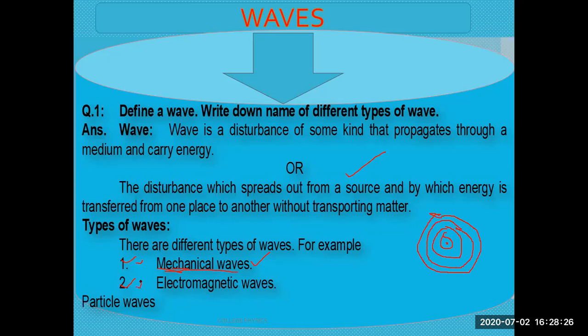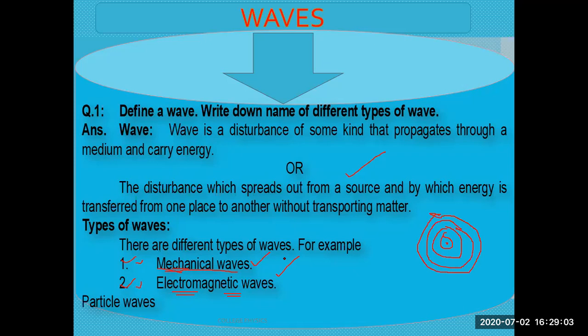But at the same time, there are other types of the waves as well. For the propagation of that type of wave, there is no need of any type of medium. Examples are light, sun rays, radio waves, X-rays. These are the spectrum of electromagnetic waves. All types of these waves have the same speed, but they are different in properties like energy. So these are the types of the wave which do not need any material medium.